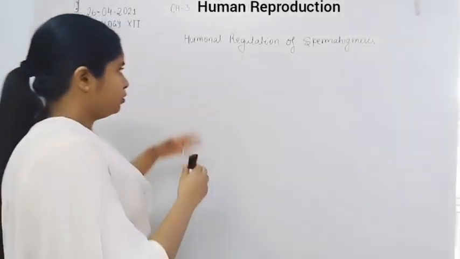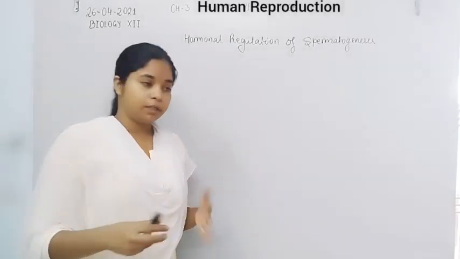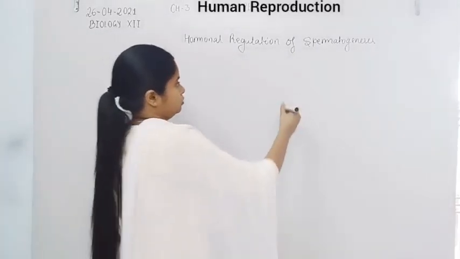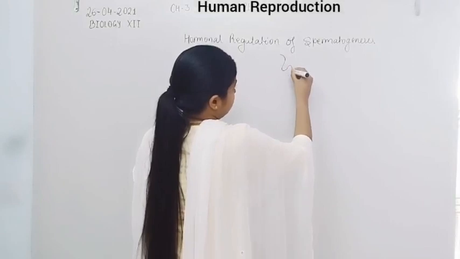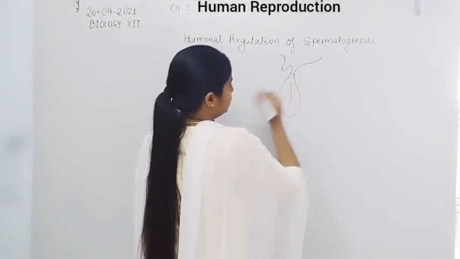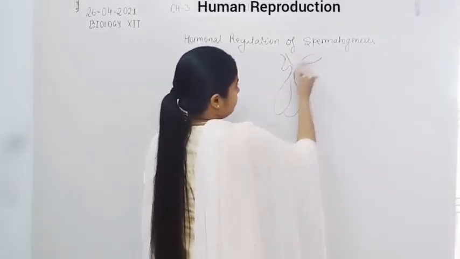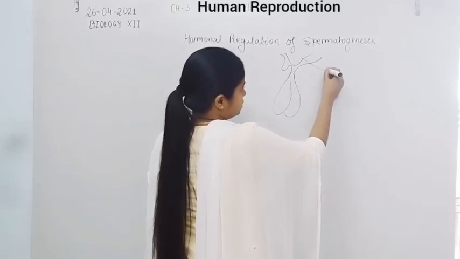Now we'll discuss how spermatogenesis is regulated by the different hormones. As we already know, the hypothalamus is connected with the pituitary gland. This is the hypothalamus.